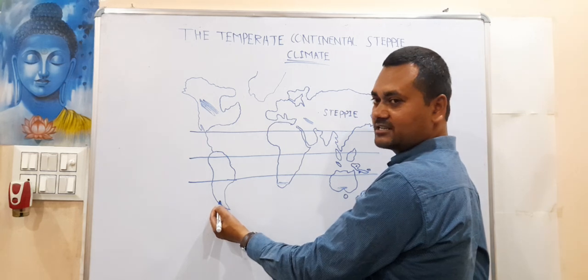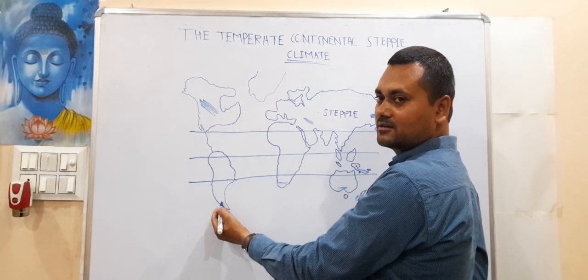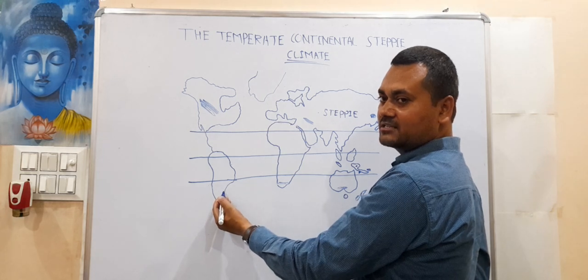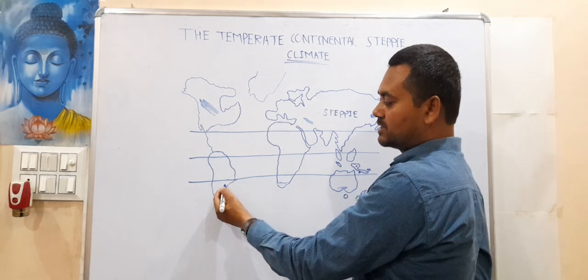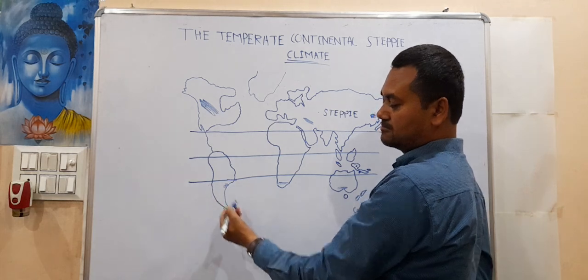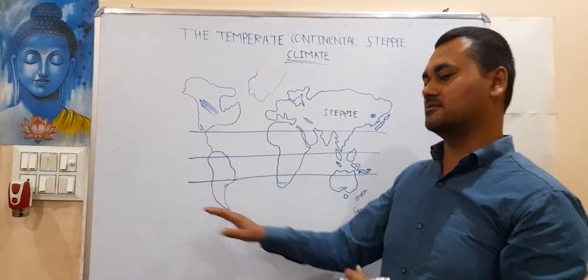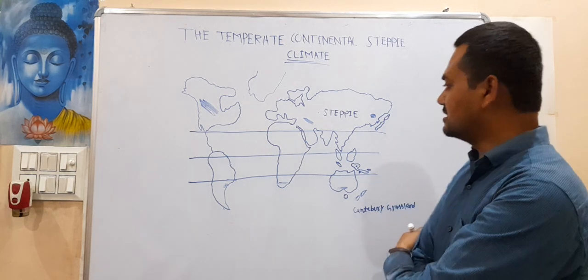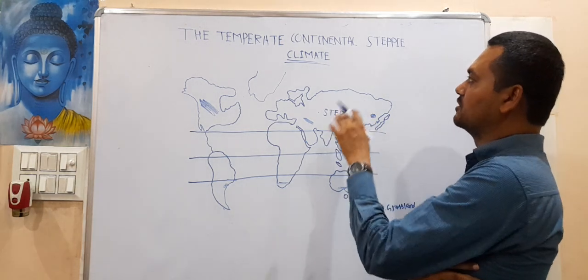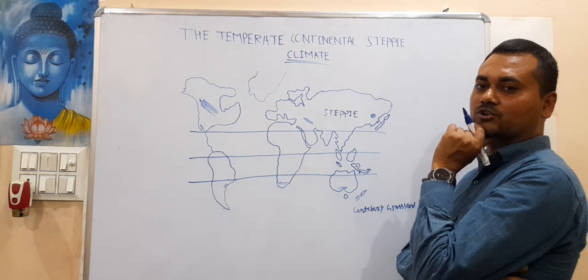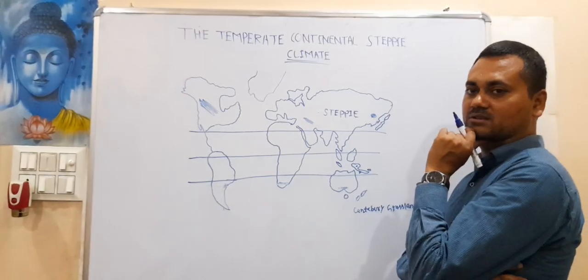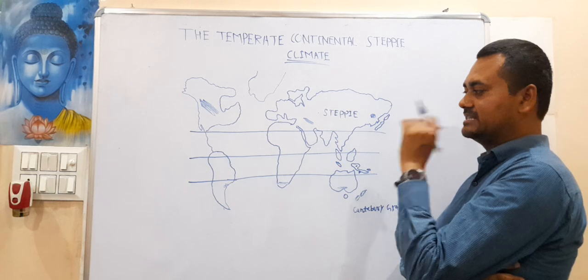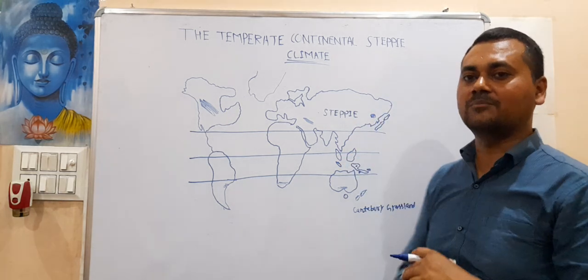In Argentina it is called Pampas, and in Brazil it is known as Campos. So Brazil is here, it is Campos, and Pampas in Argentina. This is the major distribution of this kind of climate. In these places this kind of climate is experienced.